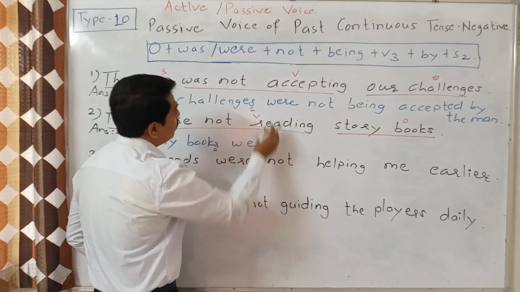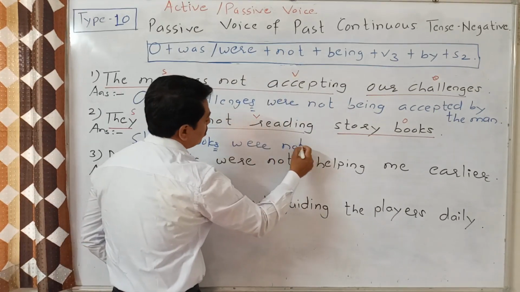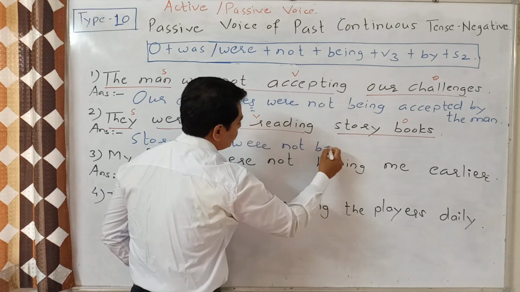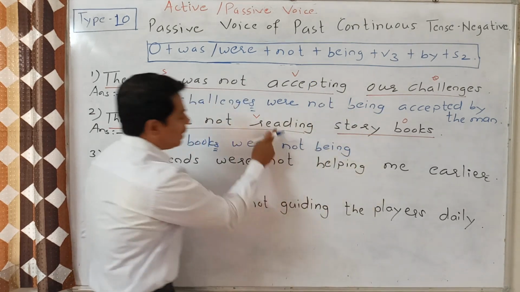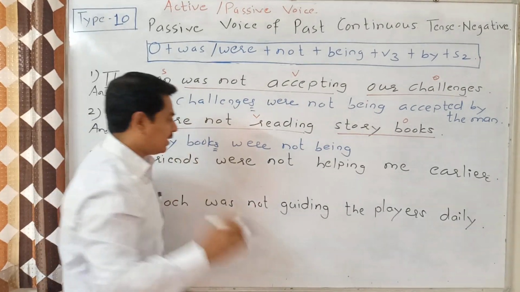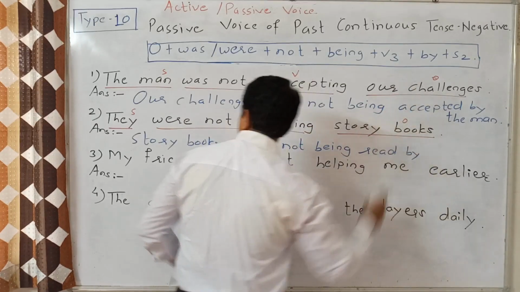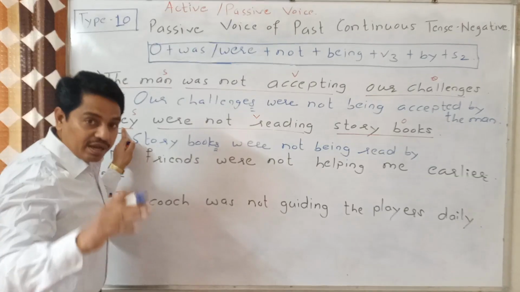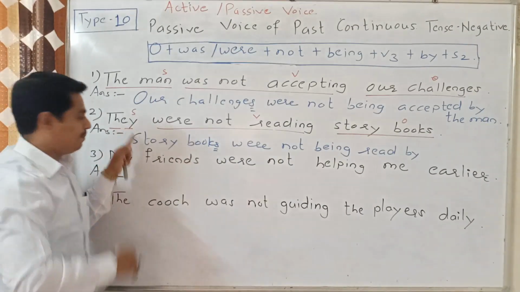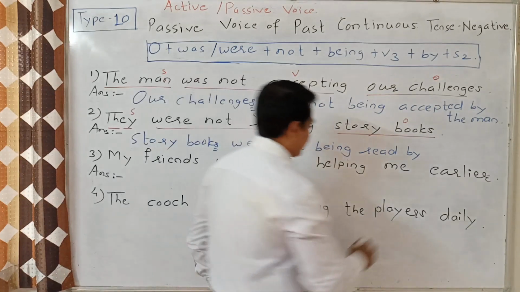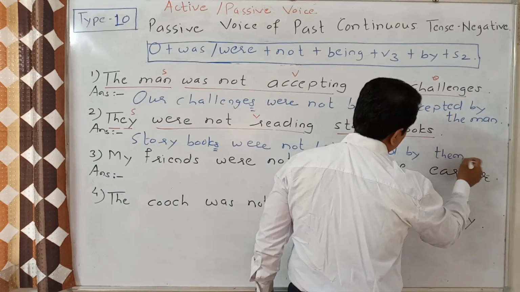Storybooks, were plus not plus being plus V3. Read, read, read. By, then they will convert into them. Storybooks were not being read by them.